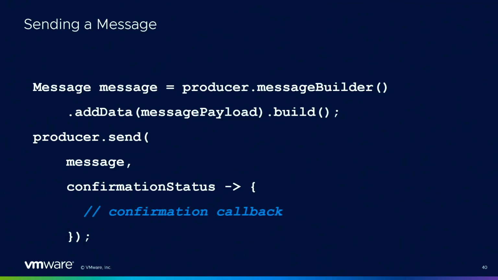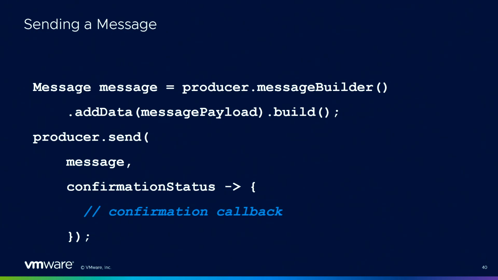If you want to publish, you can create a complex message. A message is usually made of a binary payload, but also predefined headers, with complex types. And then you can send your message using the send method, with the message and a callback, which is asynchronous. It is the confirmation from the broker that your message has been taken into account, that is replicated on at least a quorum of nodes. And that's it.